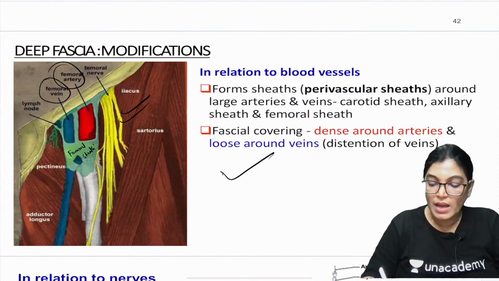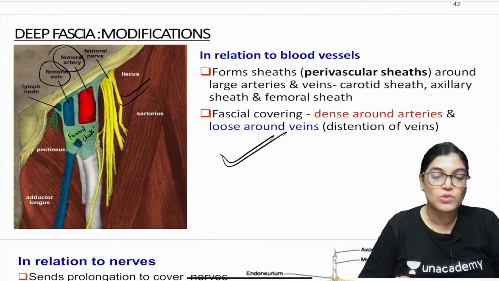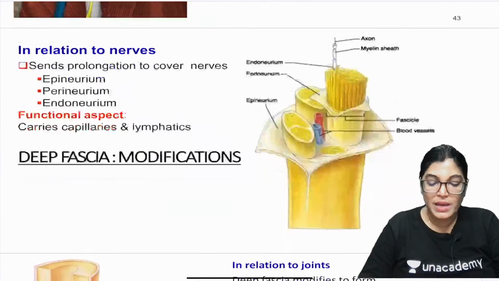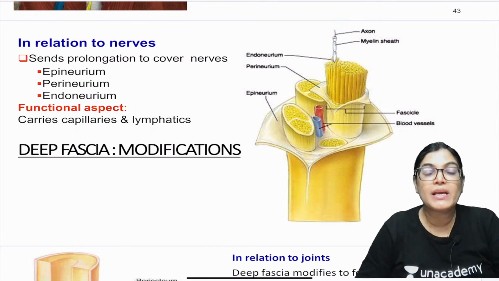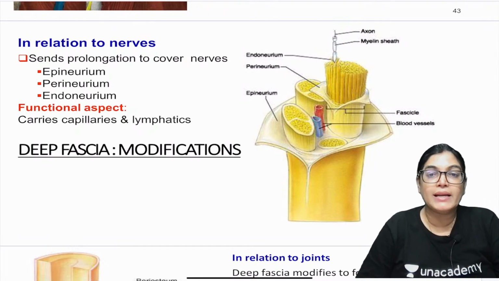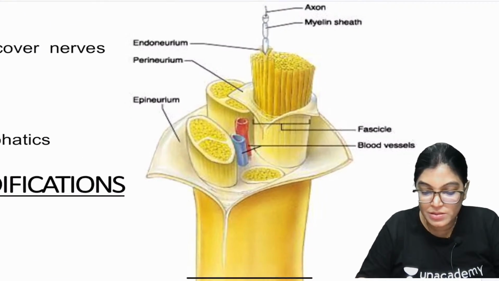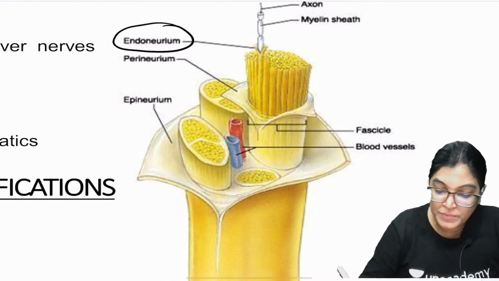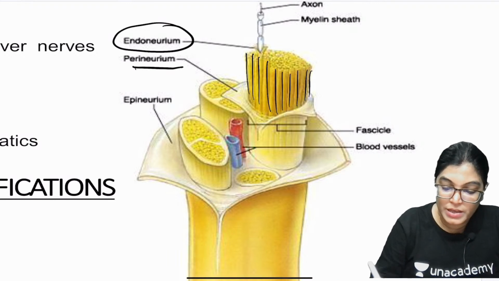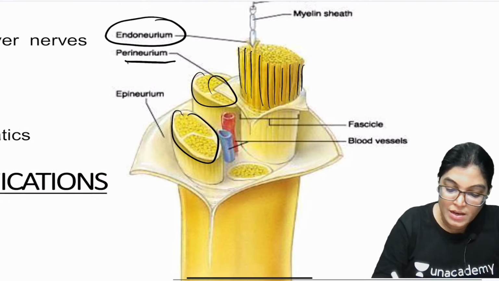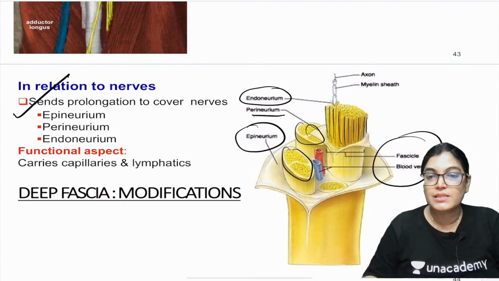Other than that, it is also important that the fascial sheath covering the vein is looser as compared to the artery, because it allows distension of the vein. In relation to nerves, in the same way as the muscle, it forms endoneurium, perineurium and epineurium. Individual nerve fibers, as you can see, have a covering, the endoneurium. The whole nerve fascicle together has a covering of perineurium, and the entire nerve is covered by epineurium, and in between, blood vessels pass through the fasciculus.